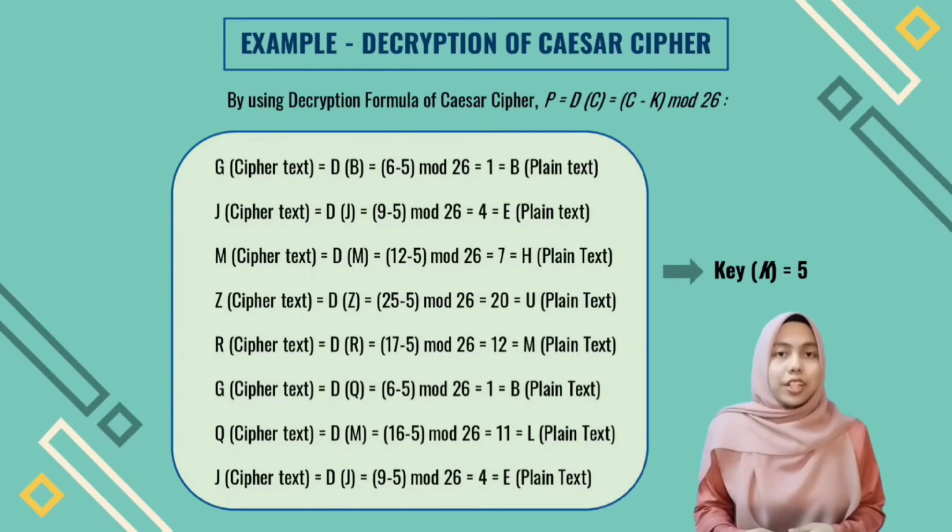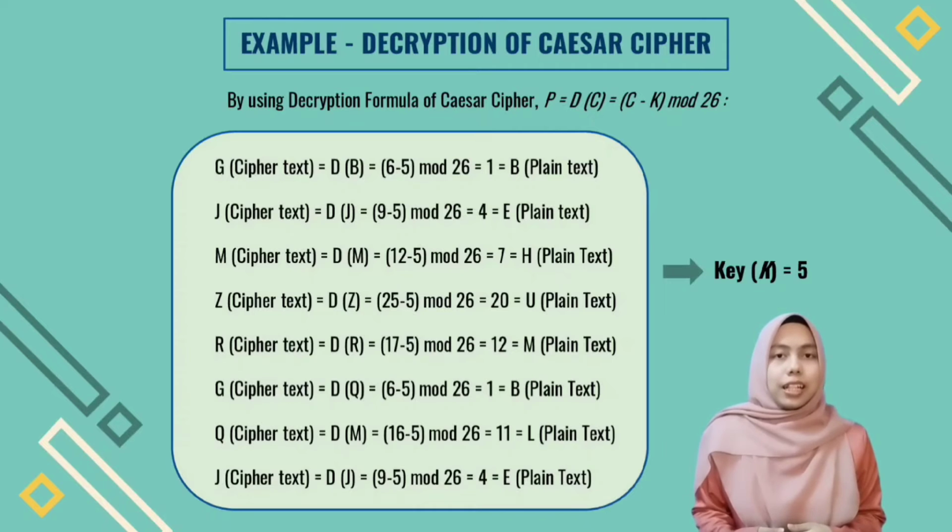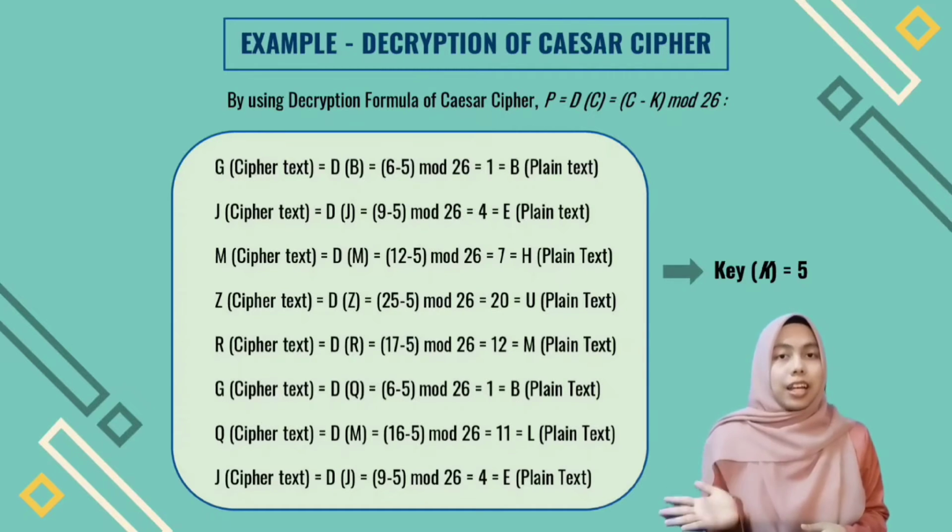For decryption of Caesar cipher, we use the decryption formula of Caesar cipher, which is given by P, which represents plain text, equal to D(C), equal to (C minus K) mod 26. Now, we can translate ciphertext to plain text as shown on this slide.